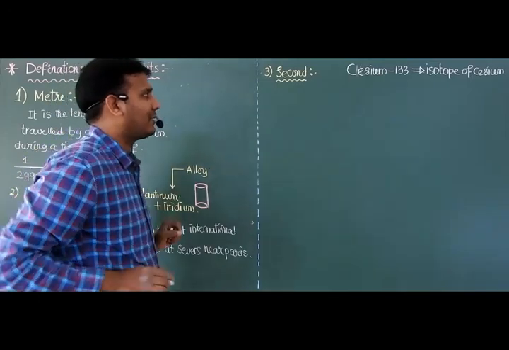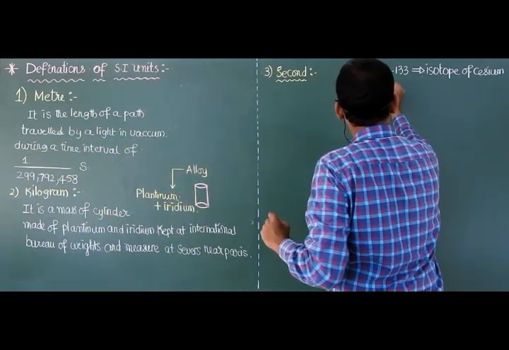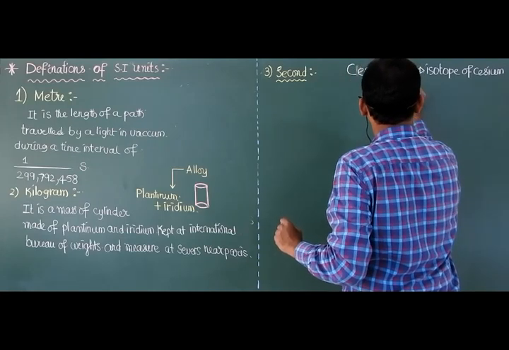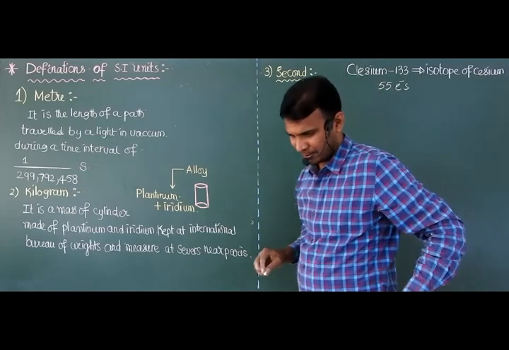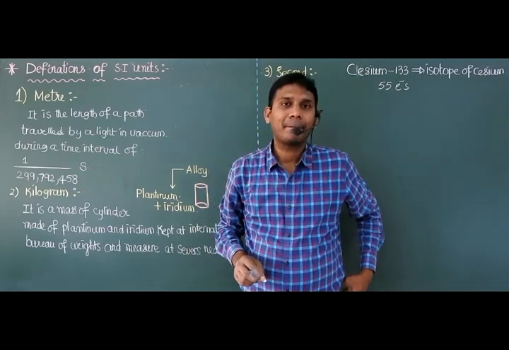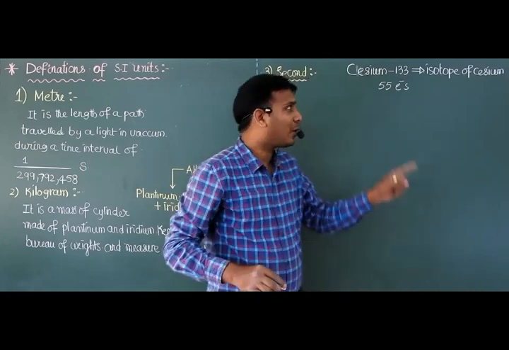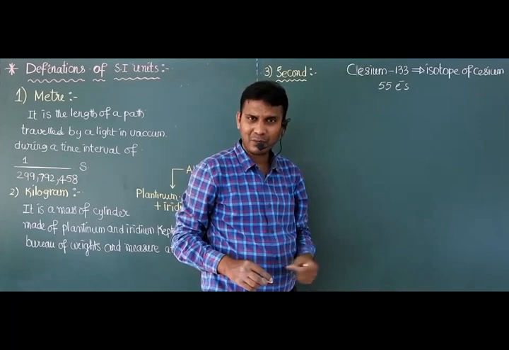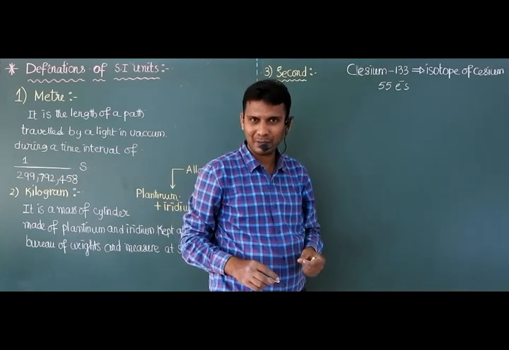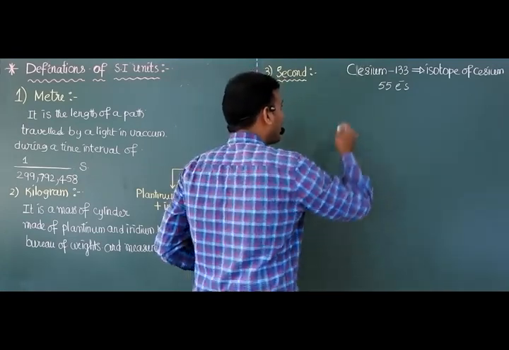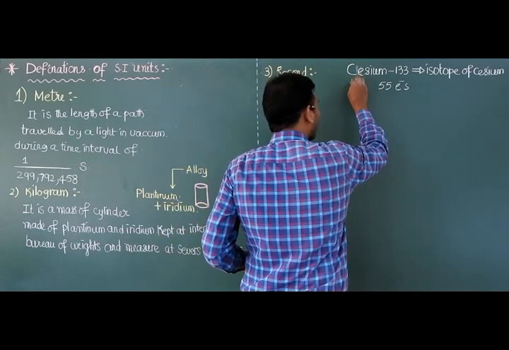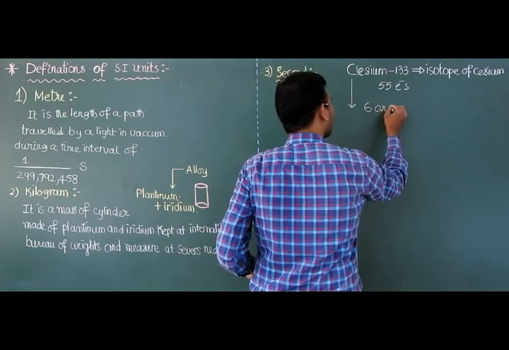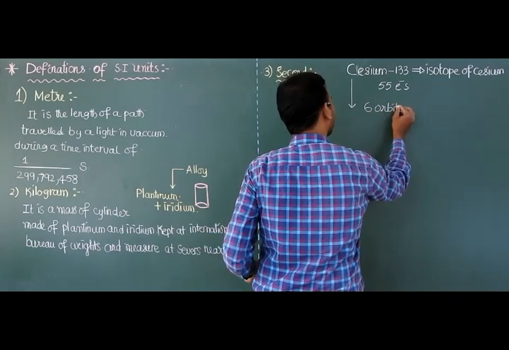In cesium 133, I think there are around 55 electrons. To accommodate these 55 electrons, we have to follow some principles like Hund's rule and the half-filled principle. In total, this cesium has 6 shells, 6 orbits.